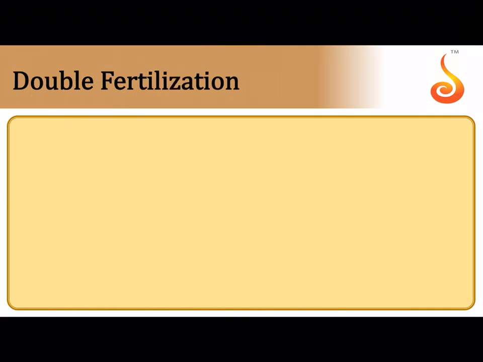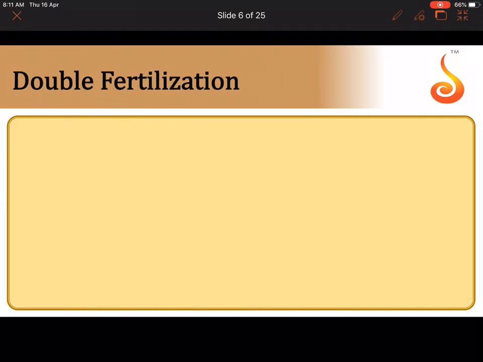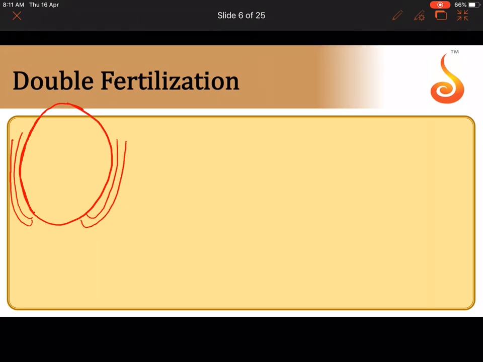Now to make things very clear to you, let us discuss it in greater detail. So I hope you know that inside the ovule, I'm not going to show the entire ovule. I will just show the body of the ovule and then the integuments. By now you know that this portion where the integument is absent is referred to as the micropyle. The opposite side of the ovule is referred to as the chalaza.